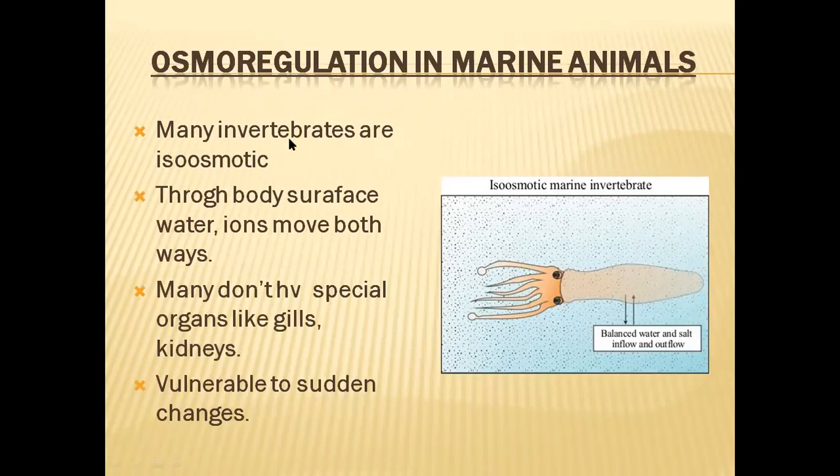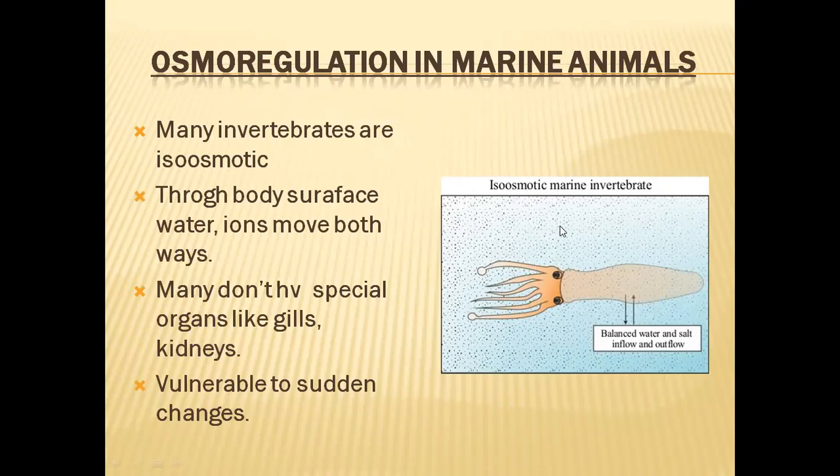And in other marine invertebrates, how does osmoregulation take place? Let us see. Most marine invertebrates are isoosmotic. Many of these molluscans like squids are also isoosmotic. That means they maintain the same osmolarity in their body fluids as the external water.